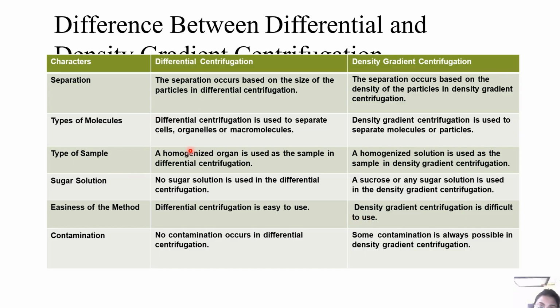So in differential centrifugation, separation occurs on the basis of particle size, while in density gradient centrifugation, separation occurs based on density. Differential is used to separate cells and organelles, and density gradient separates molecules or particles. Differential uses a homogenized organism sample, while density gradient uses a homogeneous solution, a sucrose or sugar solution. Differential is easy to use, while density gradient is difficult. No contamination occurs in differential, while some contamination might occur in the case of density gradient.